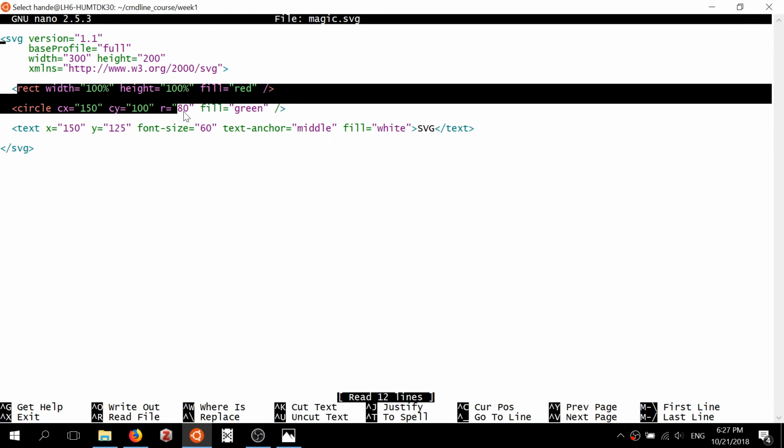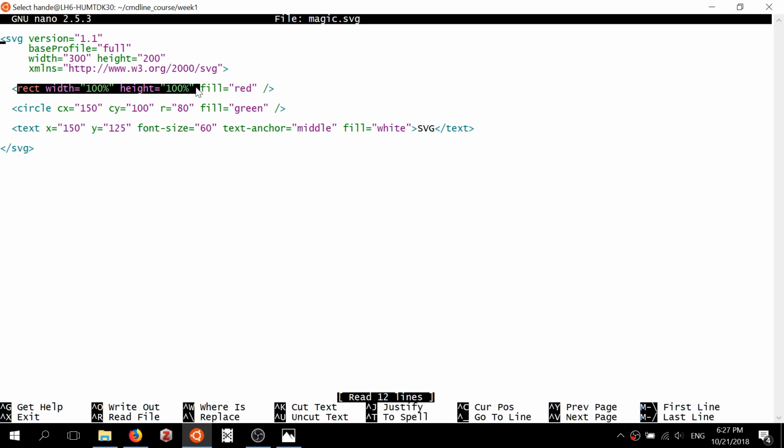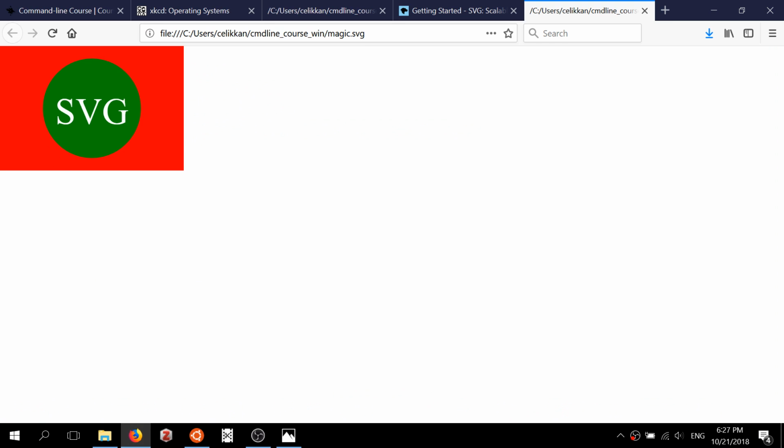It says make a rectangle with this width, with this height, and with this color, and put in a circle to this center X and Y coordinates with the radius of this and the color of this. And this is actually how we happen to visualize the file.